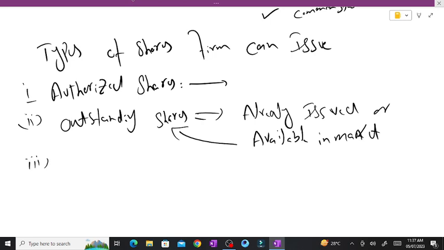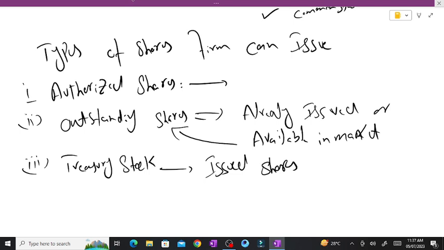Number third, treasury stock. These are also known as issued shares of the common stock held by the firm. These have been repurchased by the firm. These are also issued shares.